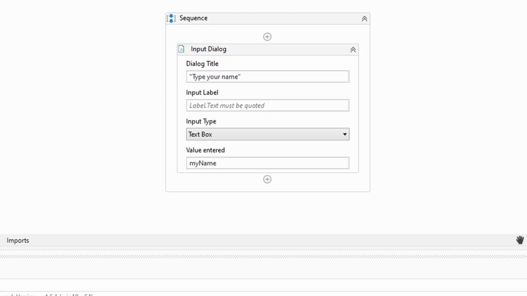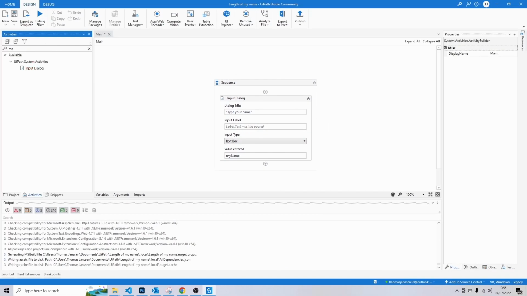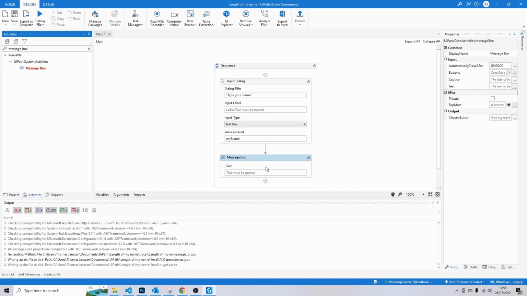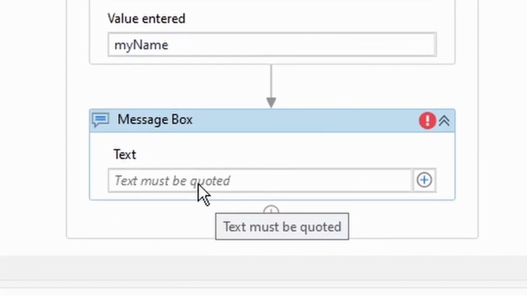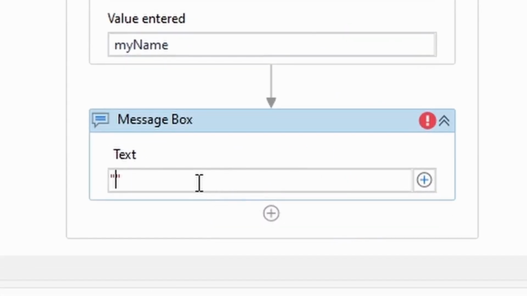Press Enter. And then we're going to search for a message box activity, which we can find here. Drag it to the center of the screen below the input dialog. And then we're going to type here, use double quotes, "the length of my name is".